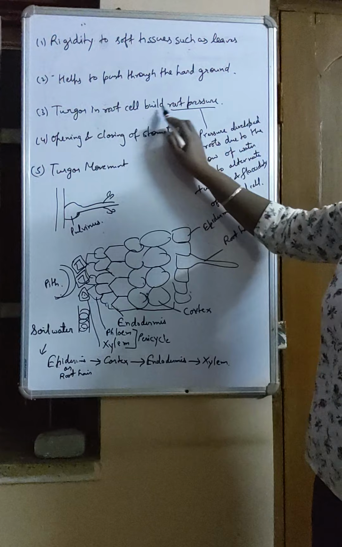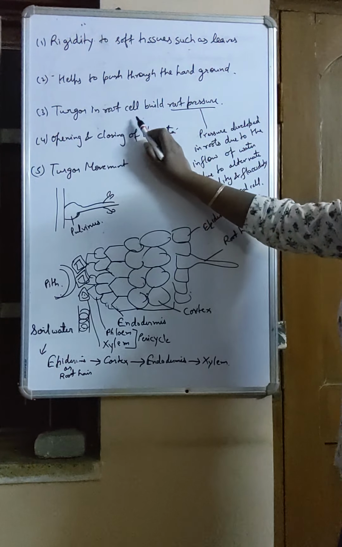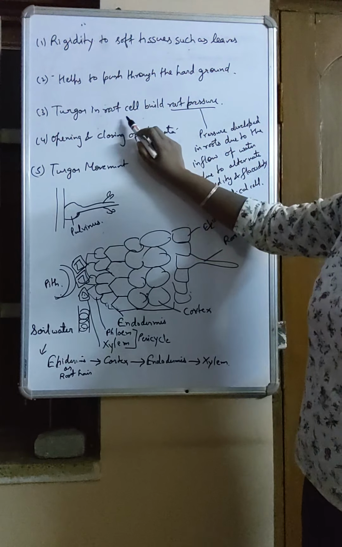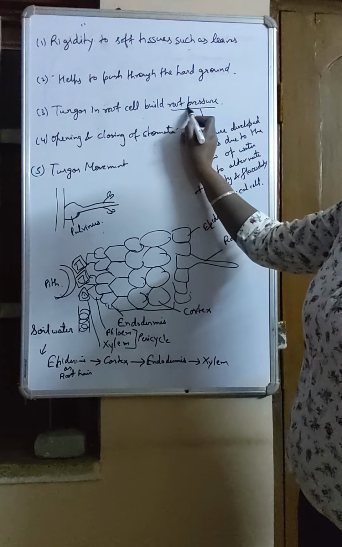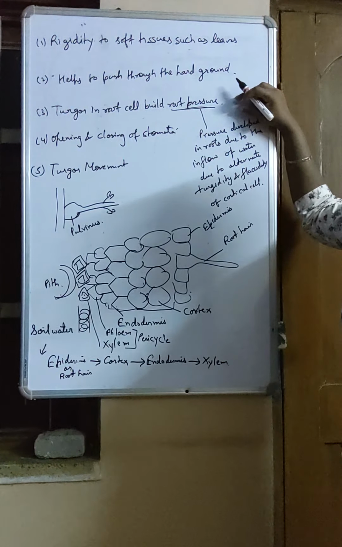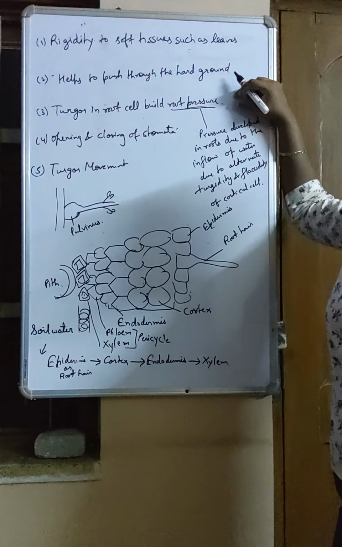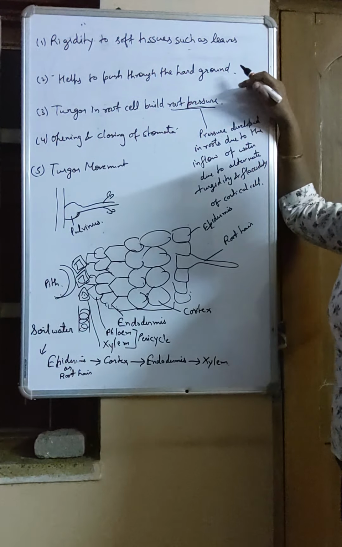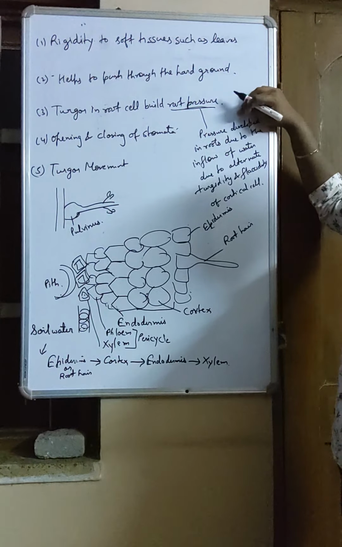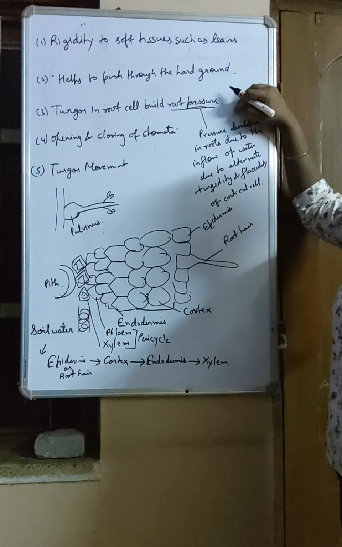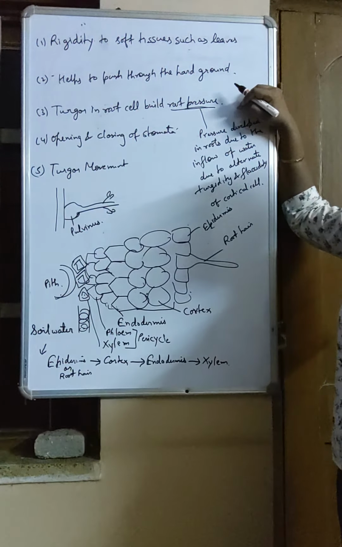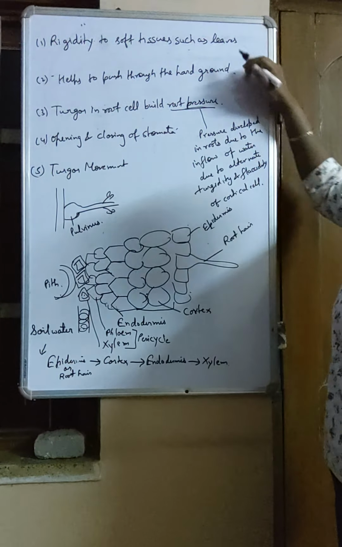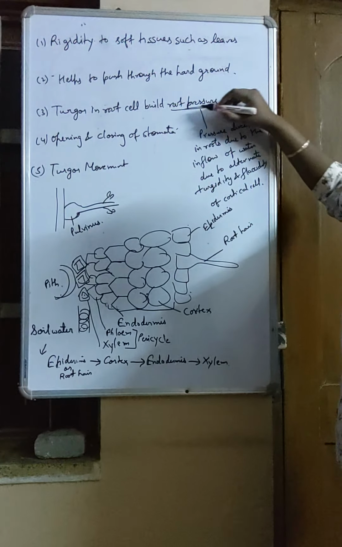Okay. Now the third one, this is something very important. Turgor in root cells builds root pressure. So if the root cell is fully turgid, the water moves from one cell to another cell, which builds a pressure called root pressure. And this root pressure is enough for pulling water to the highest level in medium-sized plants. We are talking about absorption, and we are trying to know what are the forces which help in taking water to the highest level in a plant. So this is one of the things, root pressure.